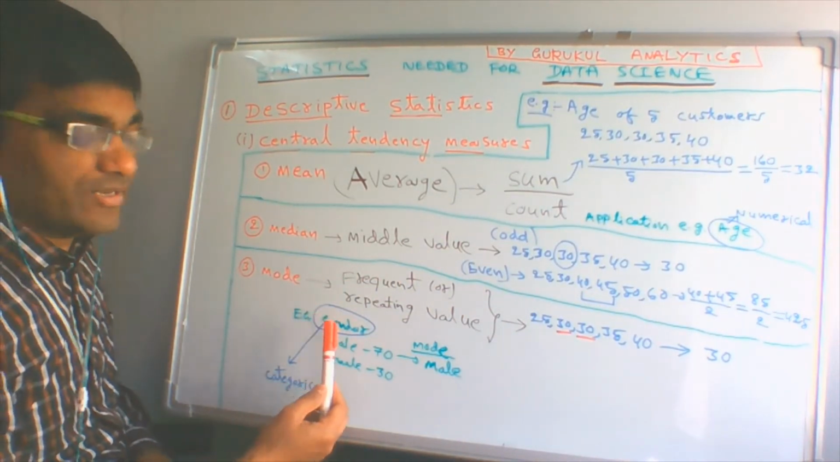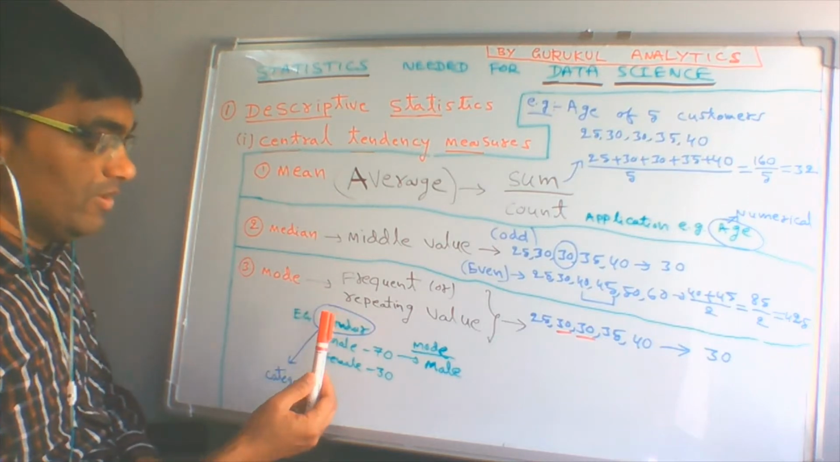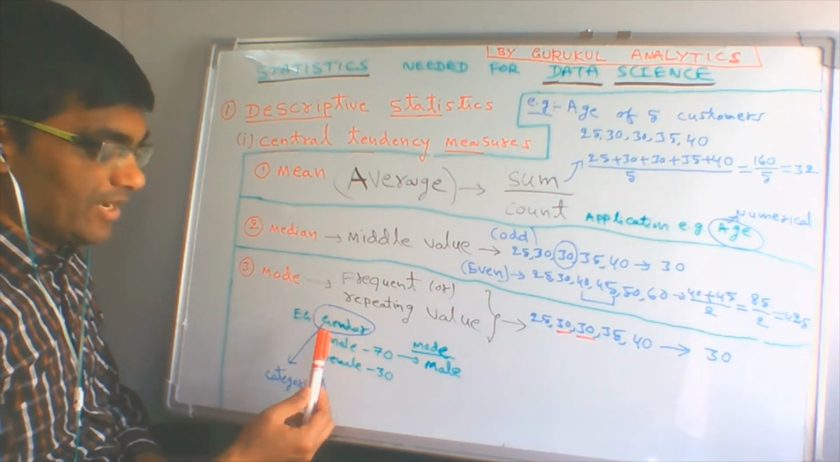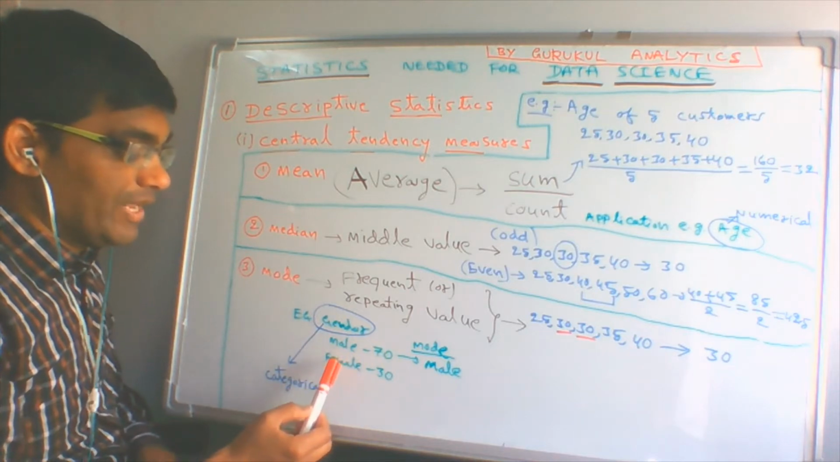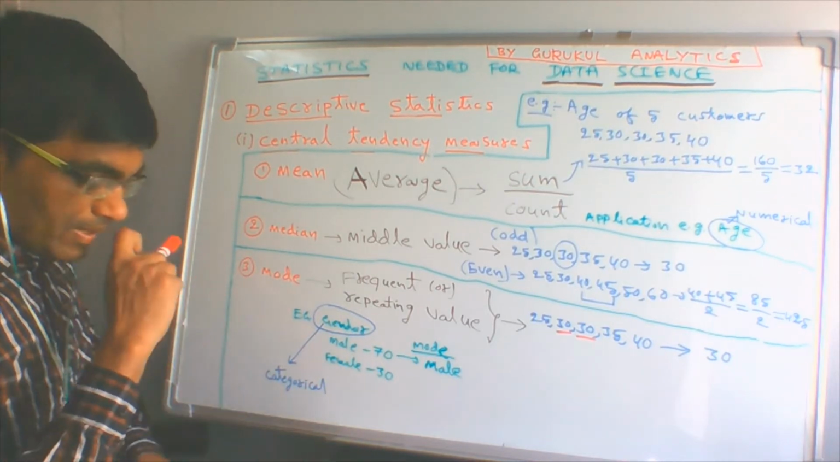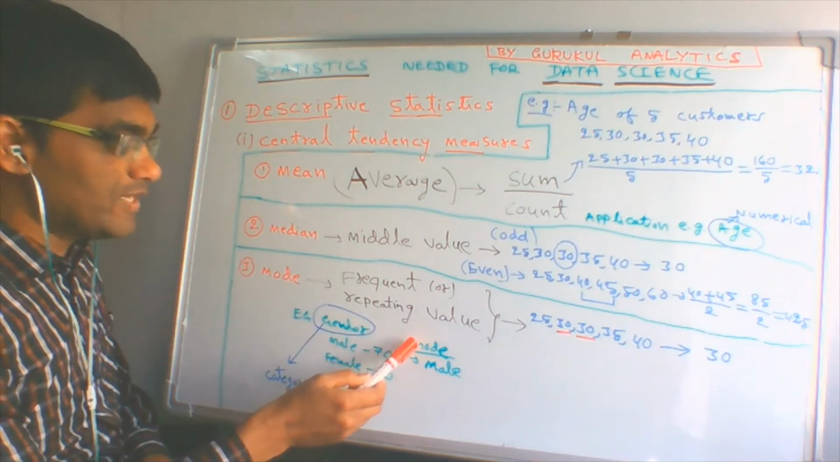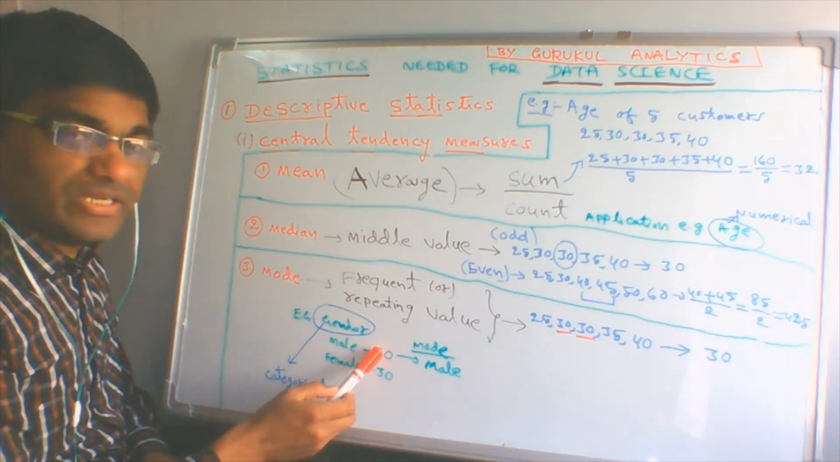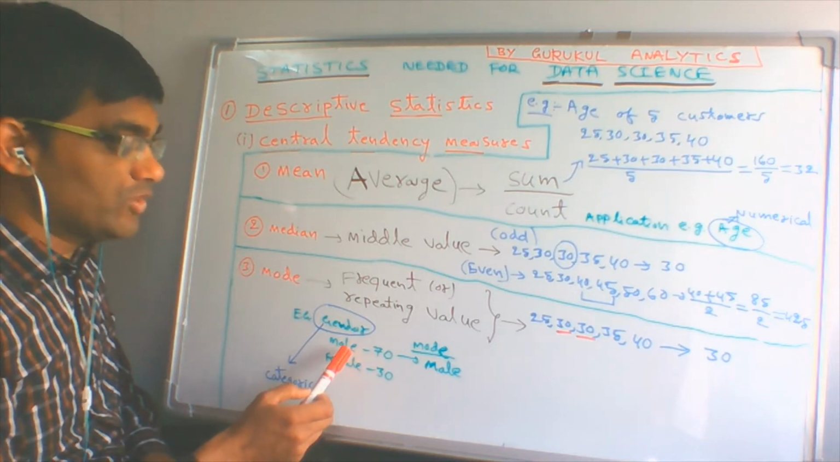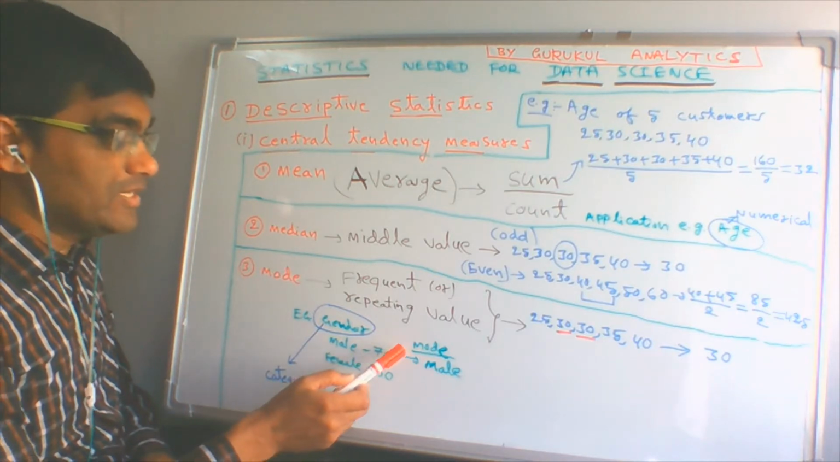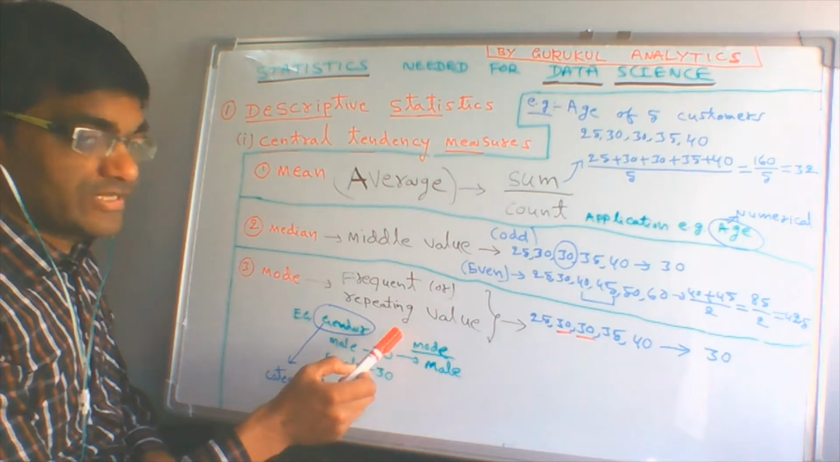I want to give a real-time example. Gender is an example for mode. In this case we'll take gender. For example, there are 70 people male and 30 people female. Then what is the mode? The majority is 70, 70 people are male and 30 people are female. So who is the majority? Male. In this case the mode is male.